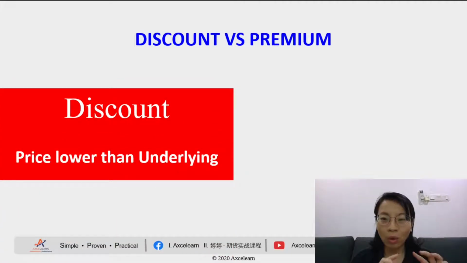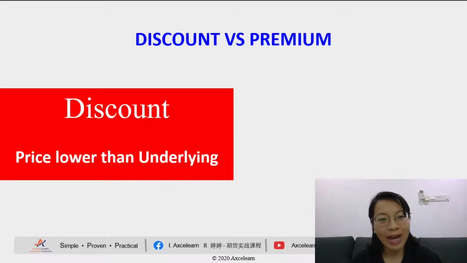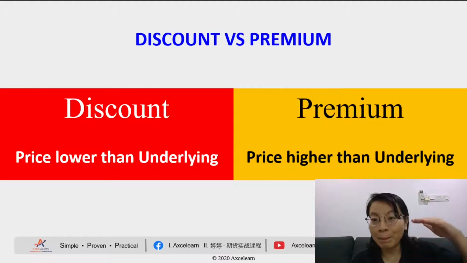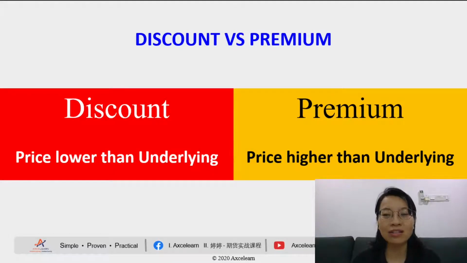First thing, we need to know that for this particular subject we are focusing on futures. So futures is our main character, our main point. If our underlying is above our futures, that is what we call discount. Can you see that? When your futures price is below, lower than the underlying market, that's what we call discount. Now, when your futures price is higher than your underlying price, that is what we call premium.